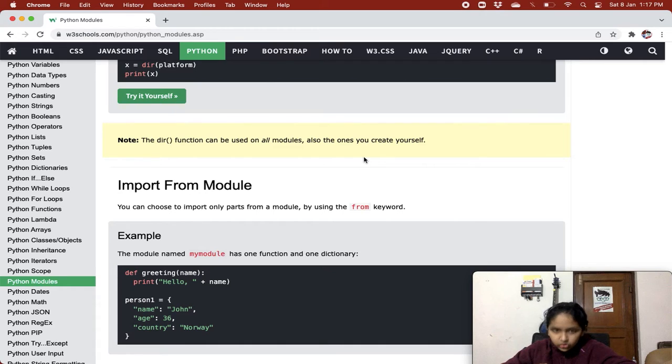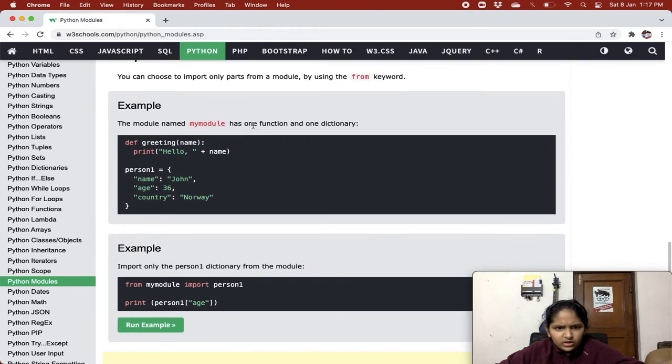All right. Okay, so here we are creating our module in which first we are creating our function, then we are creating a person1 dictionary, right?